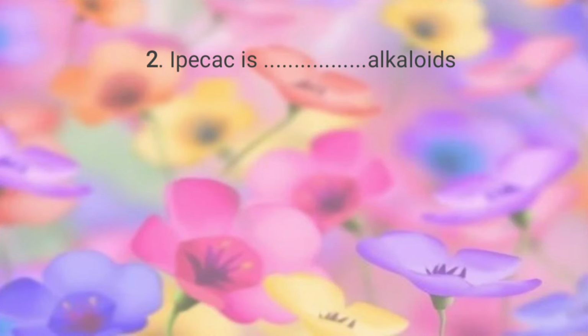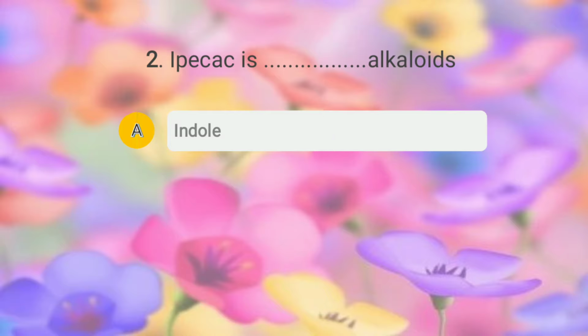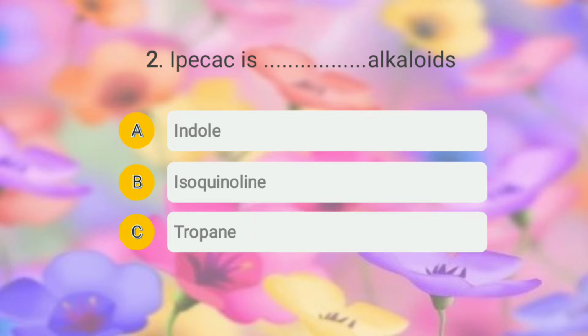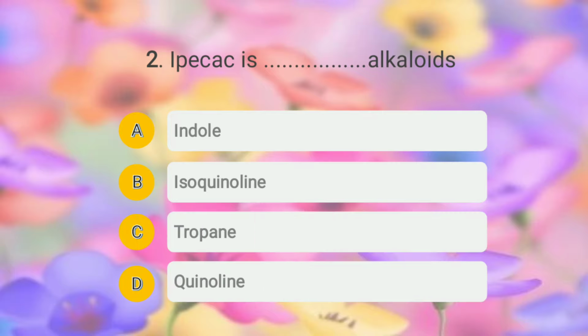The question is, ipecac is a dash alkaloid, and the options given are option A, indole; option B, isoquinoline; option C, tropine; and option D, quinoline. So students, the right answer of this question is, yes, your guess is right, option B, that is isoquinoline. Okay, moving to question number 3.